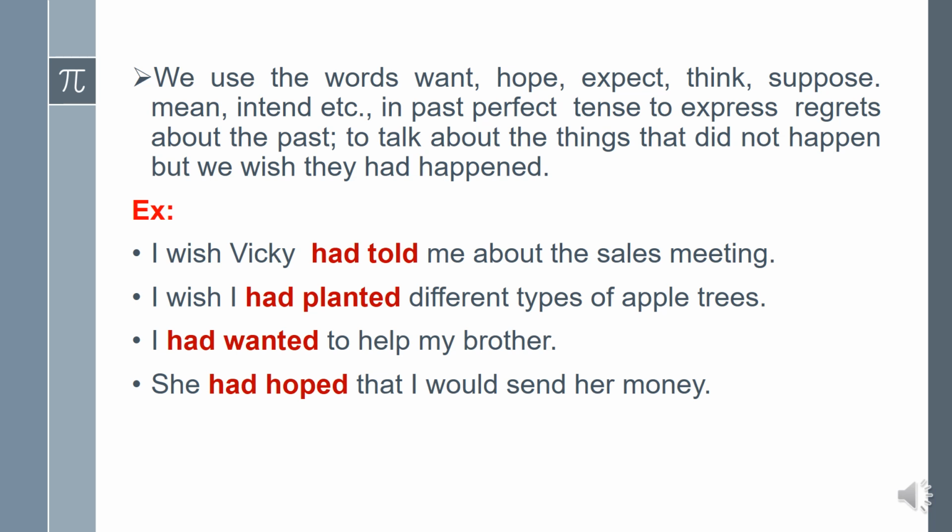If I sent her money, she would feel comfortable, she would feel better. But really, I didn't send her any money. In that case, we can use the word hope. She had hoped that I would send her money. If these words are used in past perfect tense, that means those things didn't happen, but we wish they had happened.